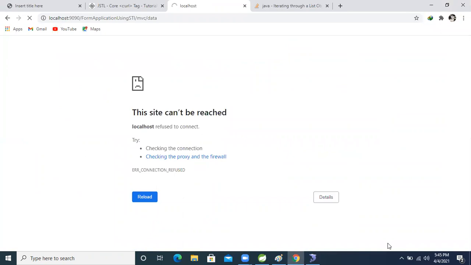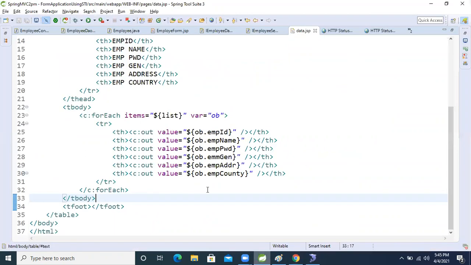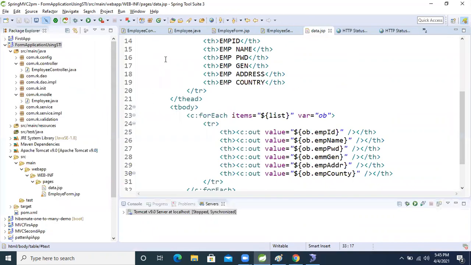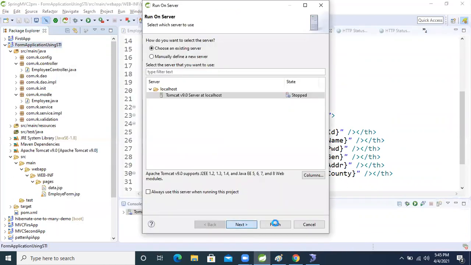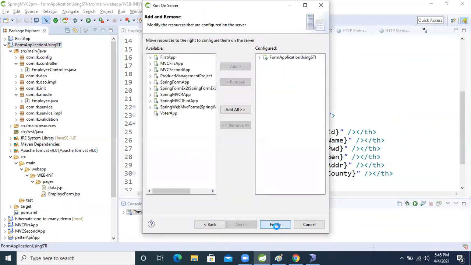Because wasting the time is not good. I think I stopped the server. Run one more time. Next module, we will implement the next module in this same project.